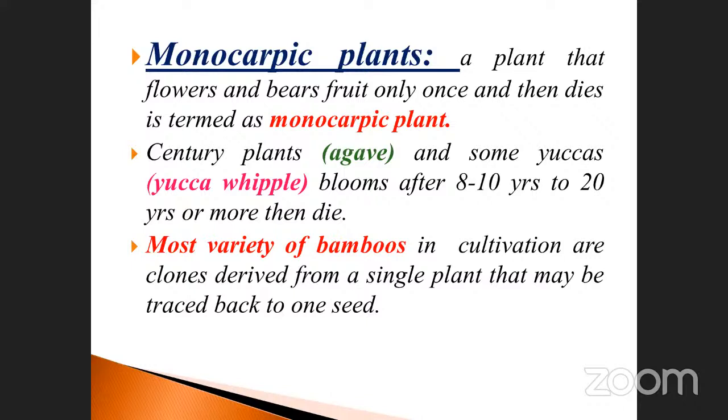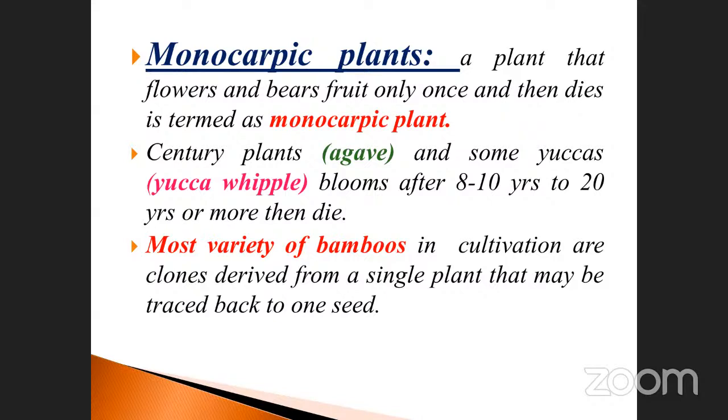See, monocarpic plant. We already saw it. This is also a monocarpic plant, a plant that flowers and bears fruits only once and then dies. See, century plants, for example agave, just similar to the opuntia. It is one of the xerophytes, mostly found in xerophytic conditions. In that area, the rainy season brings a minimum amount of water, maximum 2.5 to 3.5 millimeters, compared to other areas.